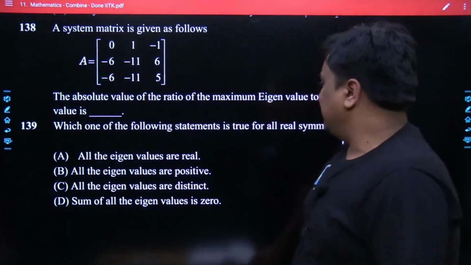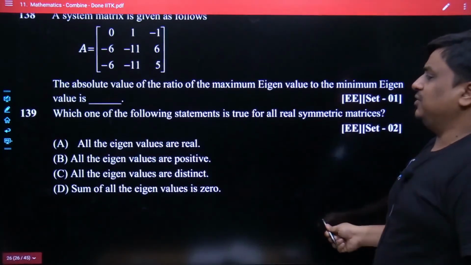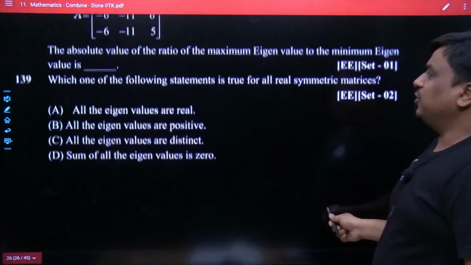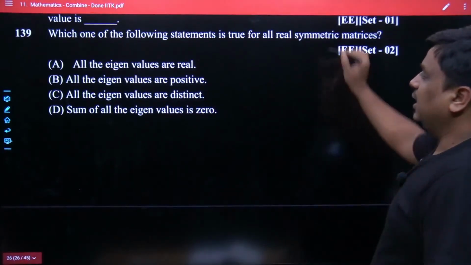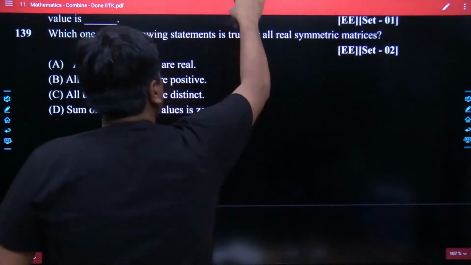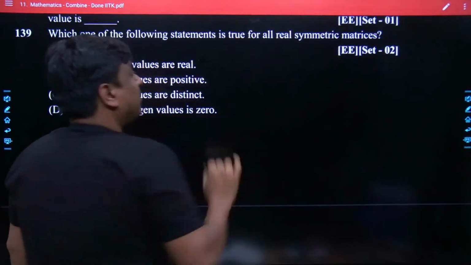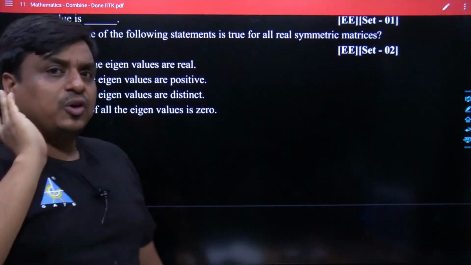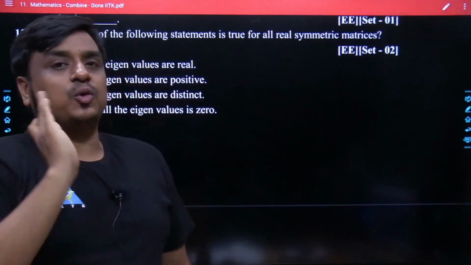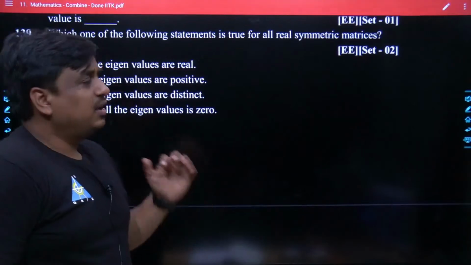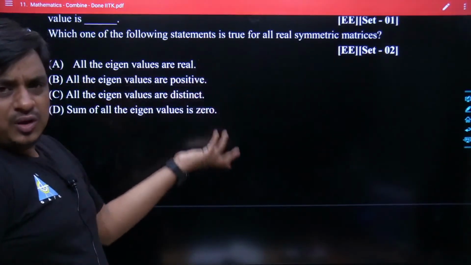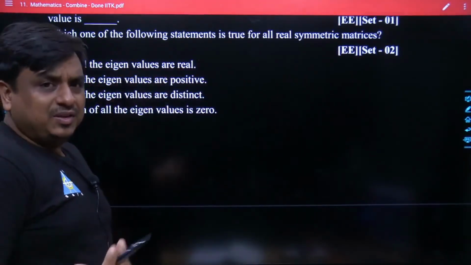So what I am saying, this problem is almost more or less based on the concept of the properties followed by the eigenvalues for the given square matrix. Again, see, which of the following statement is true for all of the symmetric matrix. They had been focusing more over the properties followed by the different kinds of matrix, which could be symmetric, antisymmetric, square, Hermitian, skew Hermitian.